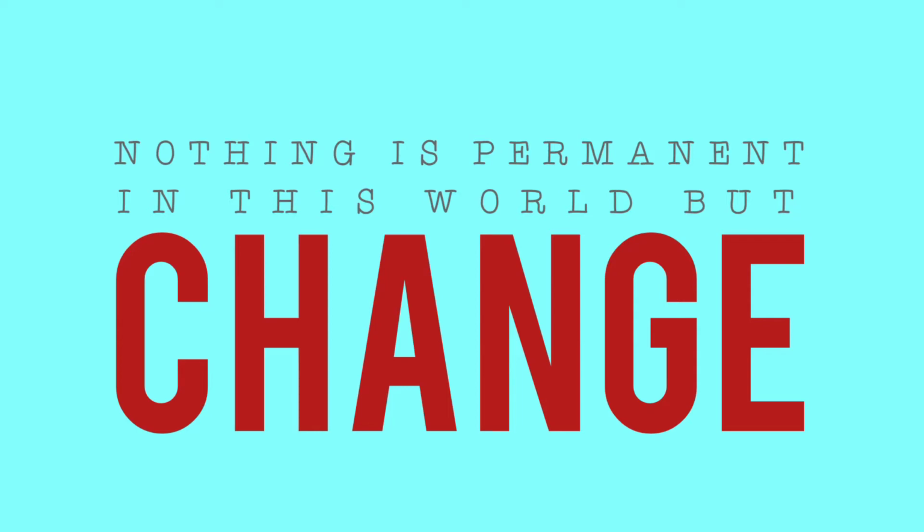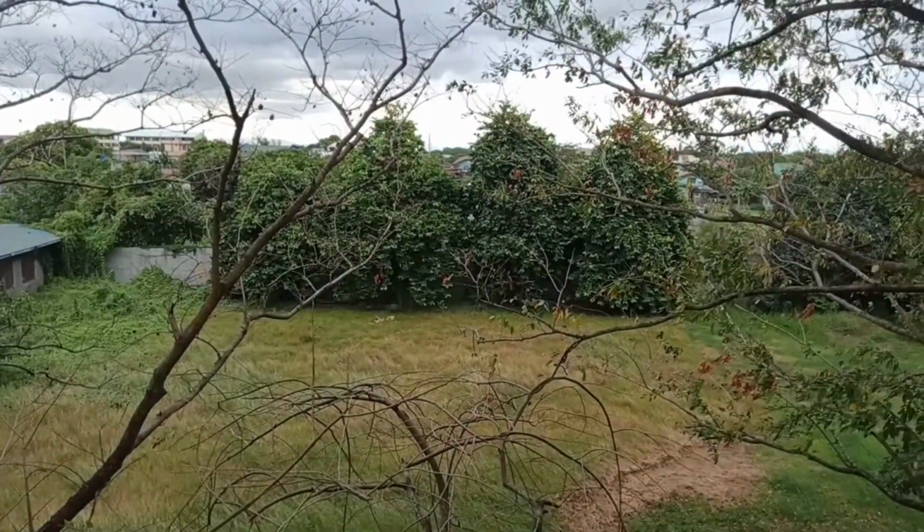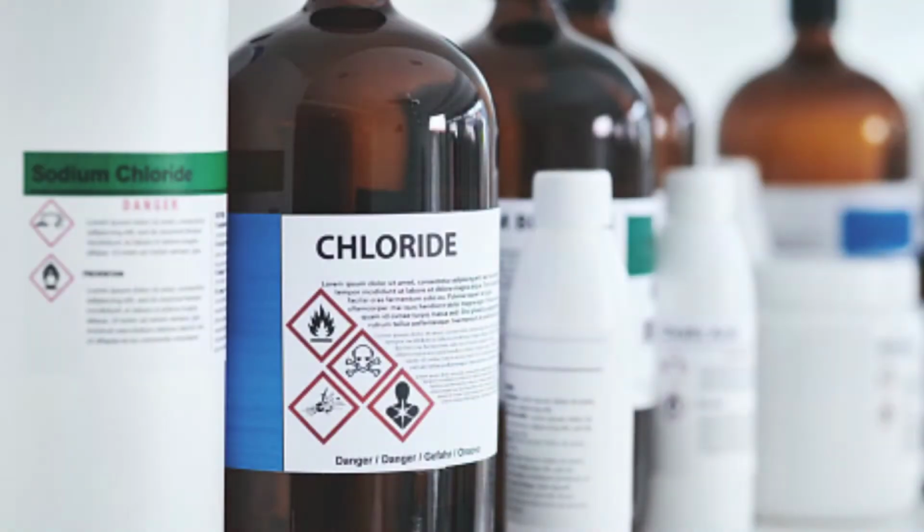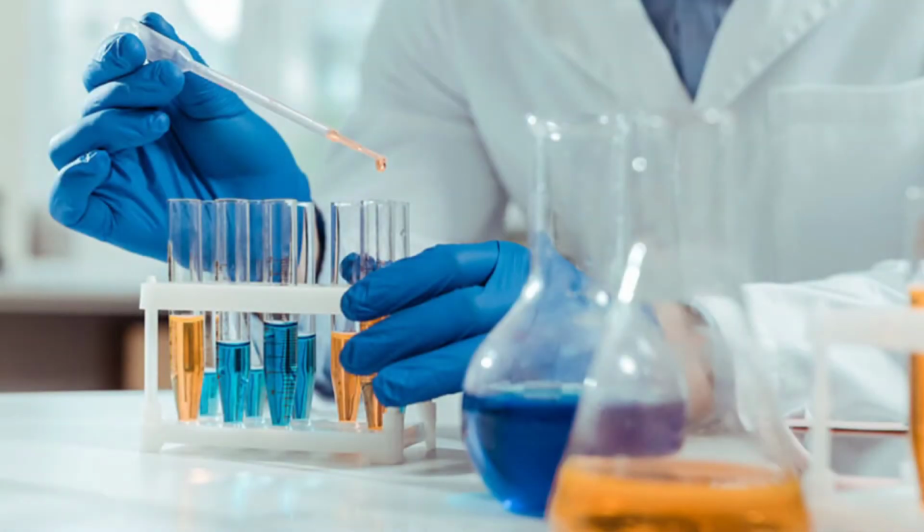Nothing is permanent in this world but change. This is a cliché statement that is absolute in day-to-day living. All things are constantly changing, including the substances that currently exist. In chemistry, the change in pure substances may happen in two ways.